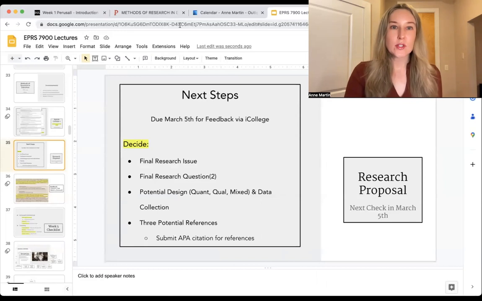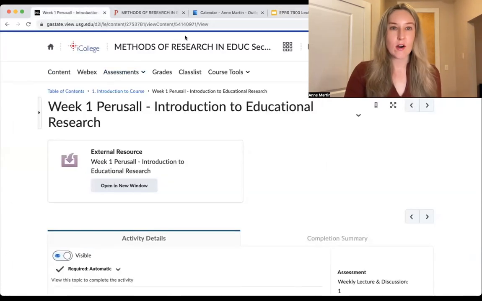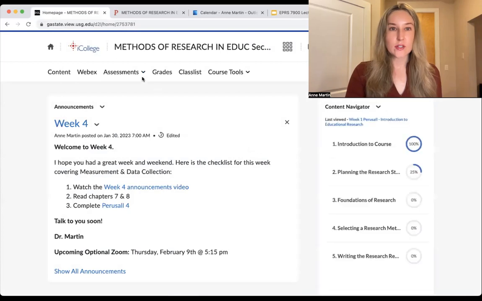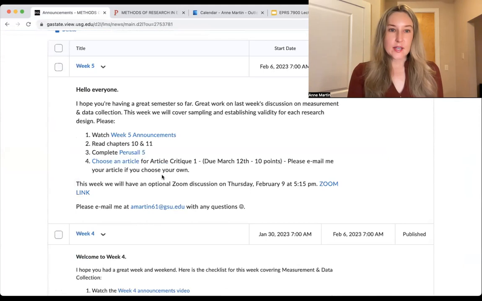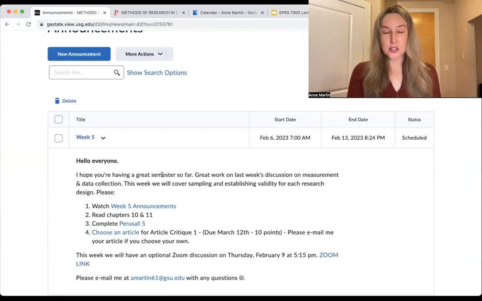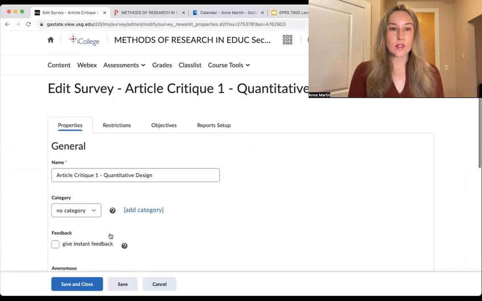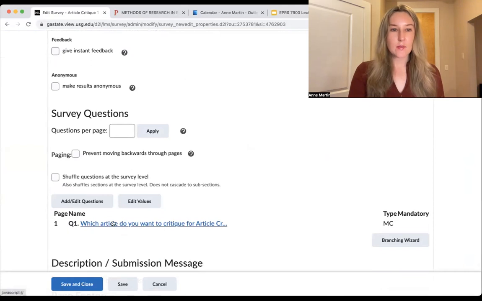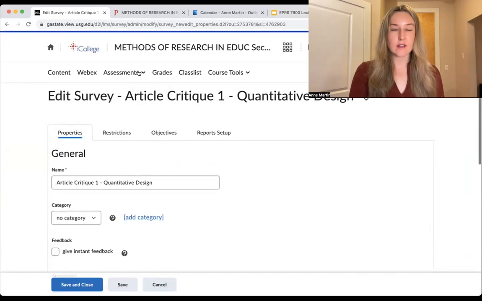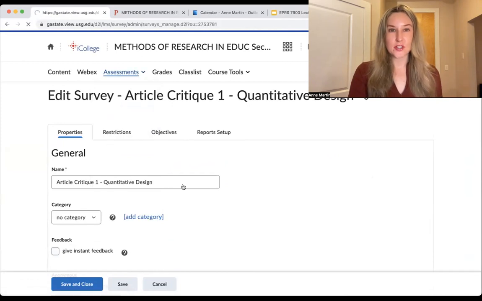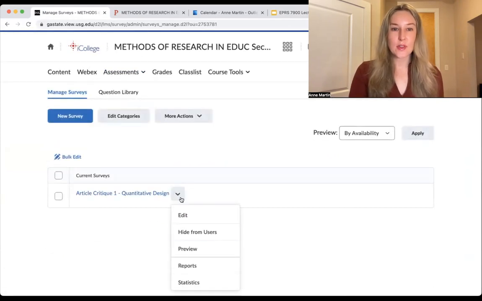So I am going to go to iCollege right now so you can see where to find the articles that I've given you to choose from. Again, you can also choose your own, but here are some to get you started. So you will see on the announcements, number 4, choose an article for the article critique. So when you click that, it will take you to the survey. Yours will probably look, I'll show you the preview version so you can see what it will look like for you.